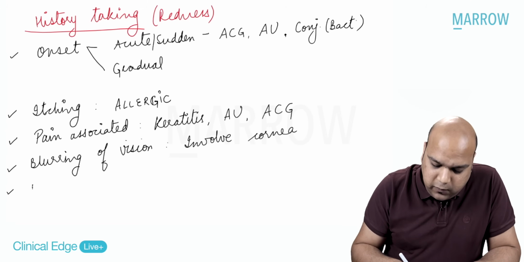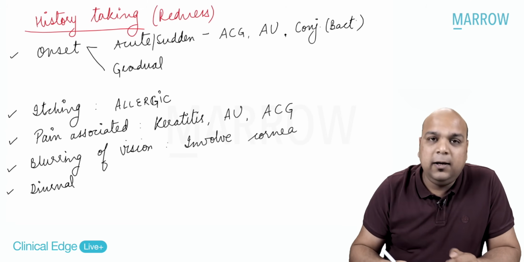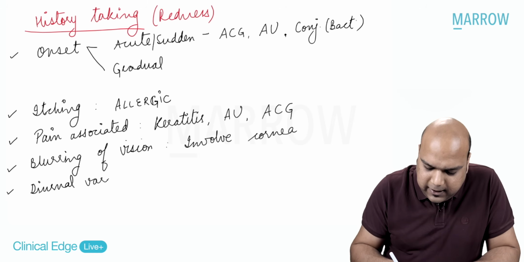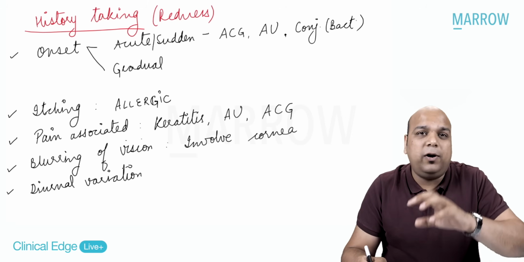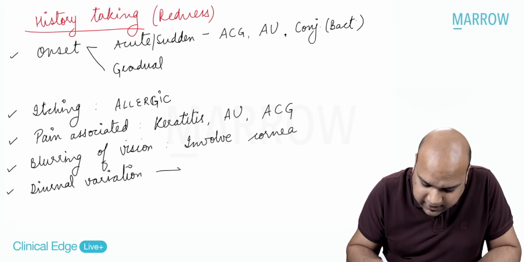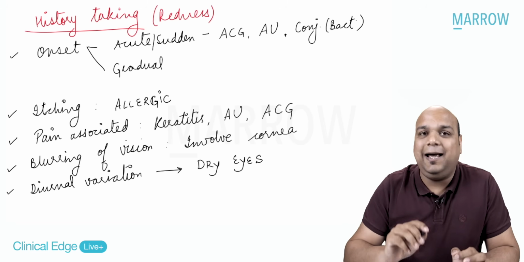Now, one more question which you can ask if it is not a simple, straightforward case, whether your redness has a diurnal variation. Okay, diurnal variation means the patient will say the redness is more in morning, more in night, something like that. If there is diurnal variation present, then more or less we usually find that it is a case of dry eyes.